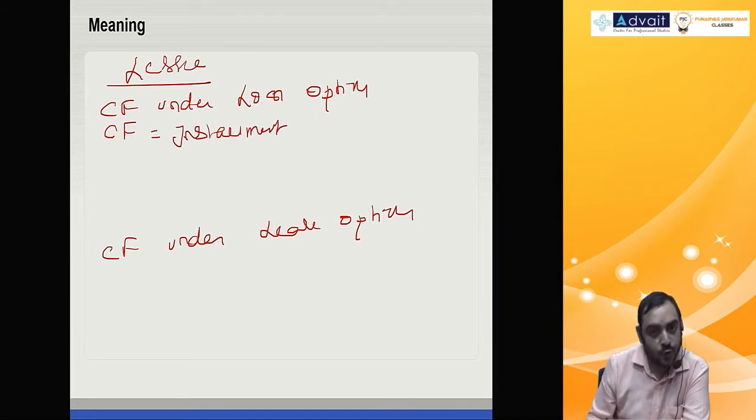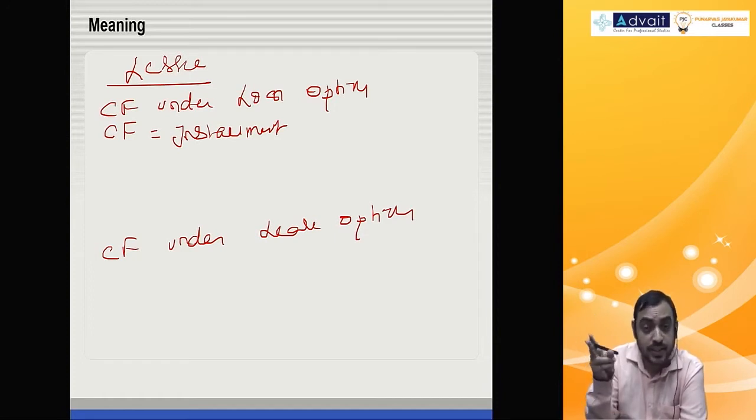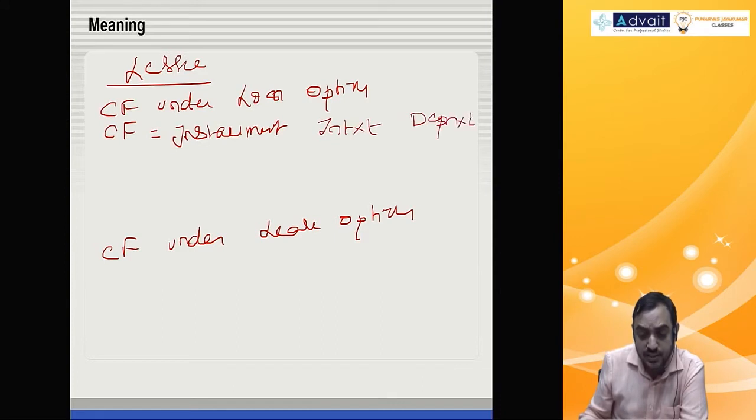Installment is an outflow. Then installment includes interest. Interest is allowed for tax purposes. Interest is not taken separately. It is part of the installment. But you have to consider interest into tax benefit. Similarly, depreciation into tax benefit.